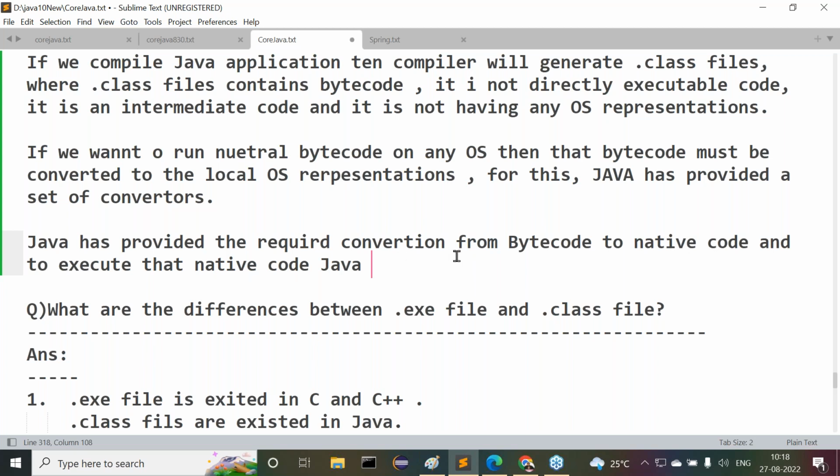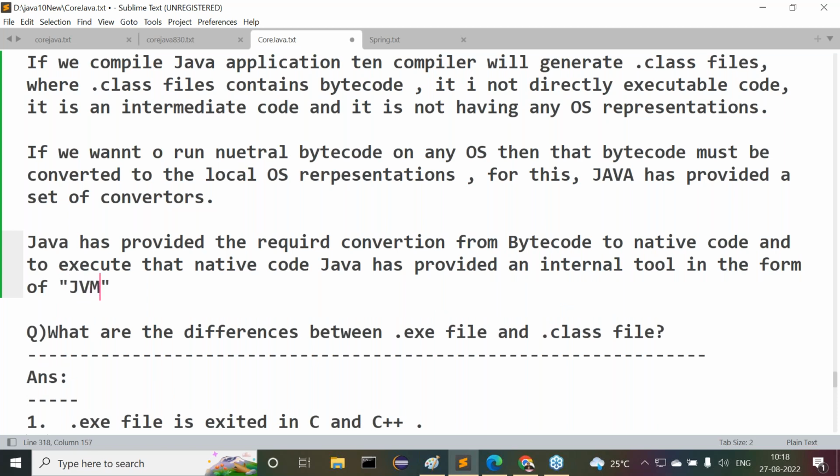And to execute that native code, Java has provided an internal tool in the form of what? Now tell me, guys. JVM. What is this JVM actually? Java Virtual Machine, JVM.